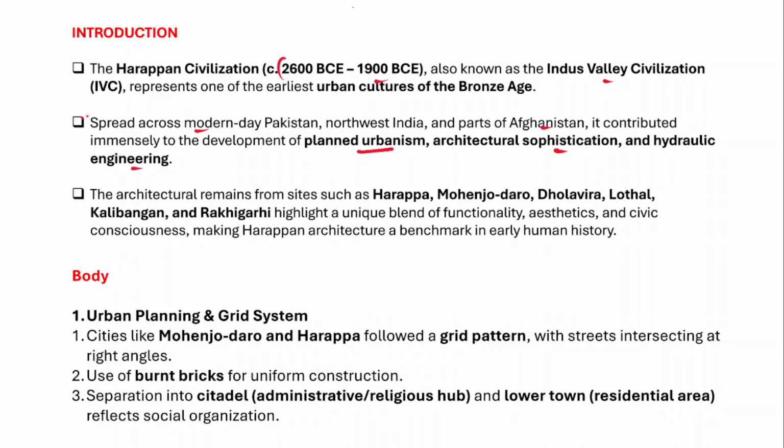So this is the significance that we should understand and appreciate on the part of the Harappan civilization and their great architectural marvel. And if we talk about the architectural remains, so architectural remains from sites such as Harappa, Mohenjo-daro, Dholavira, Lothal, Kalibangan, right? These are all the sites of the Harappan civilization.